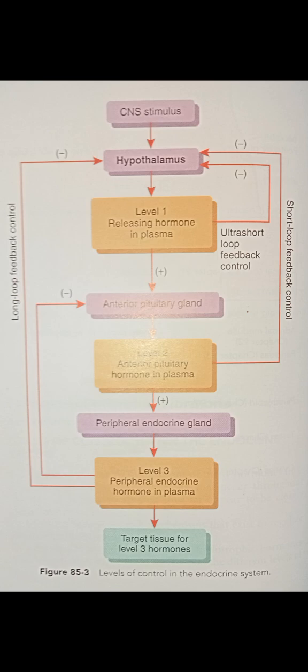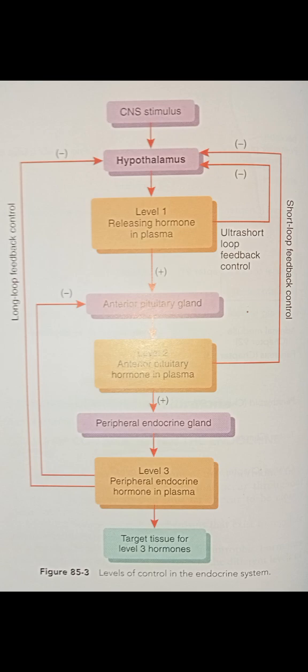So we just learned a new mechanism of 3 levels of feedback control. First level, long loop feedback control. In this case, the hormone secreted by the peripheral endocrine gland provides a negative feedback to the hypothalamus or the anterior pituitary gland. For example, excess levels of thyroxine will inhibit both the anterior pituitary gland from secreting thyroid stimulating hormone and the hypothalamus from secreting thyrotropin releasing hormone.